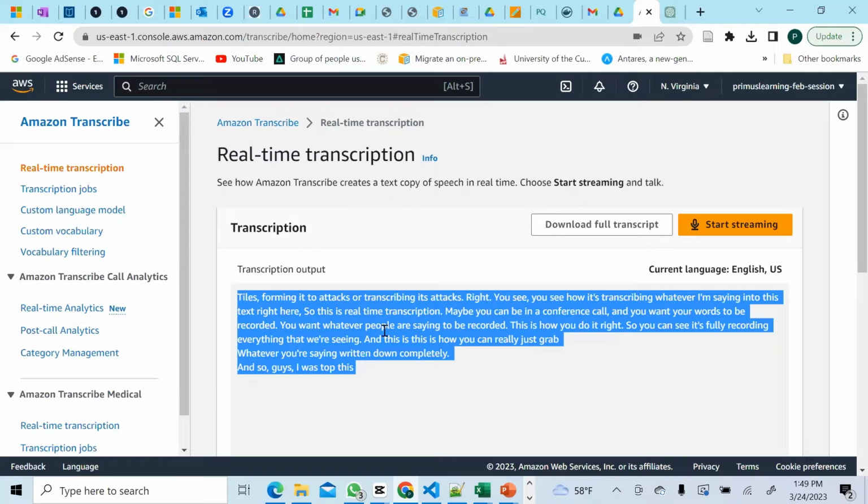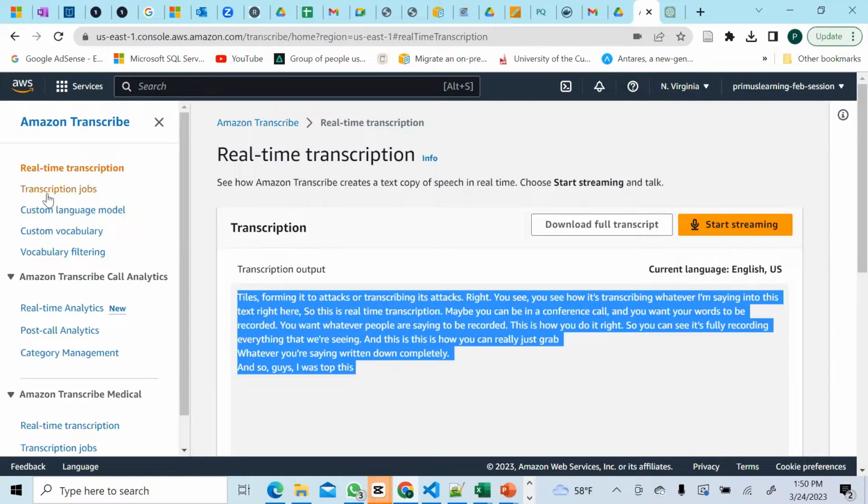If you've been hearing about ChatGPT, you've been hearing about Bard, and so on and so forth, and different artificial intelligence tools, this is one of them. Real-time transcription of whatever you're saying. It gets those words in written format.